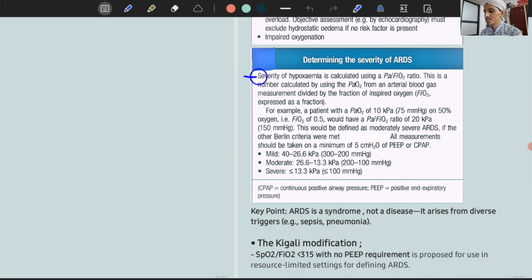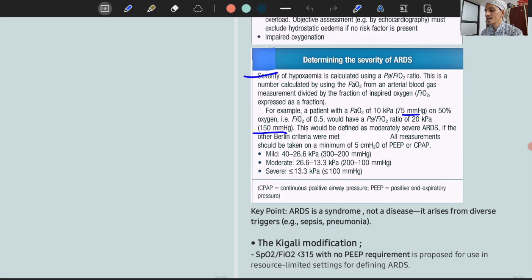So severity of hypoxemia is calculated using a PaO2 by FiO2 ratio. This is a number calculated by using a PaO2 from an arterial blood gas measurement divided by the fraction of inspired oxygen, expressed as a fraction. For example, a patient with PaO2 of 10 kilopascals, meaning 75 millimeters of mercury, on 50% oxygen, that is FiO2 of 0.5, would have a PaO2 by FiO2 ratio of 20 kilopascals. That is nothing but 150 mmHg.